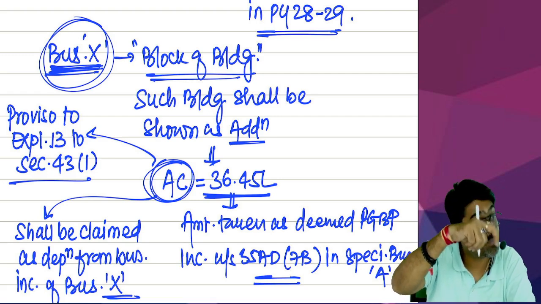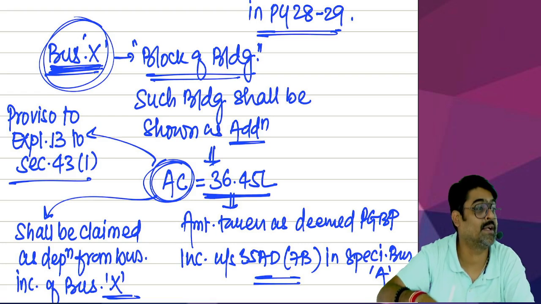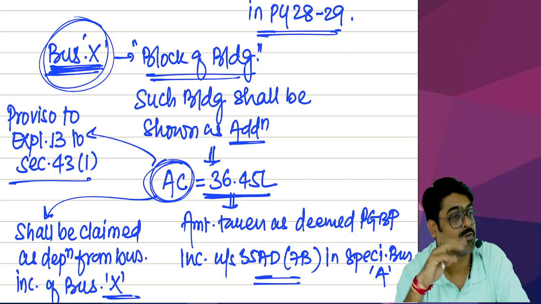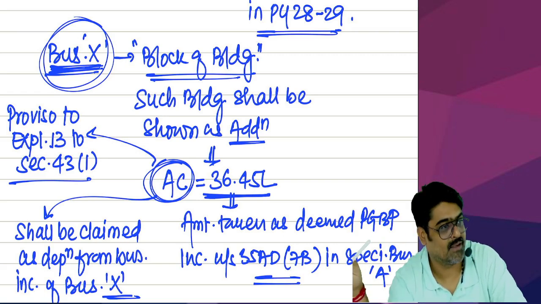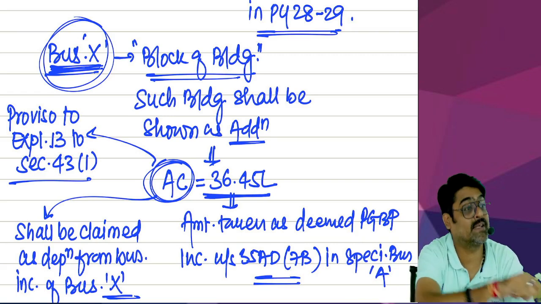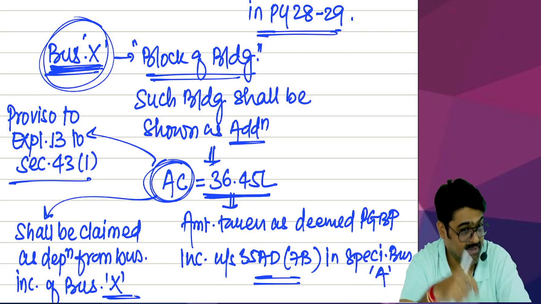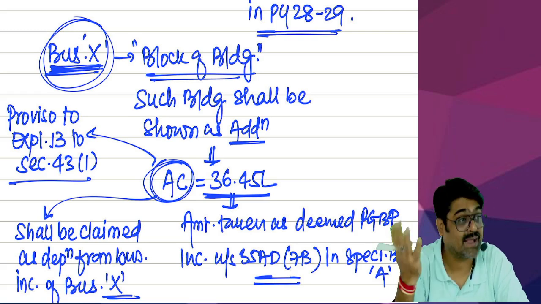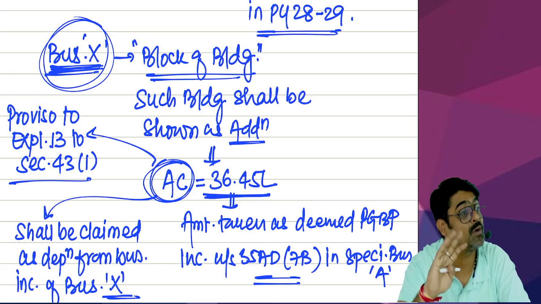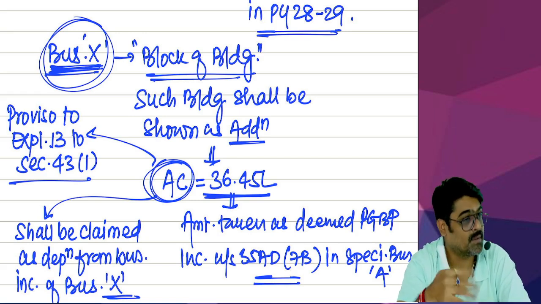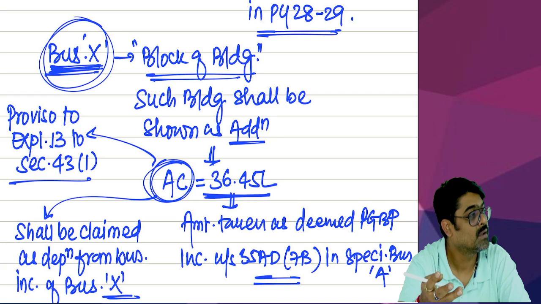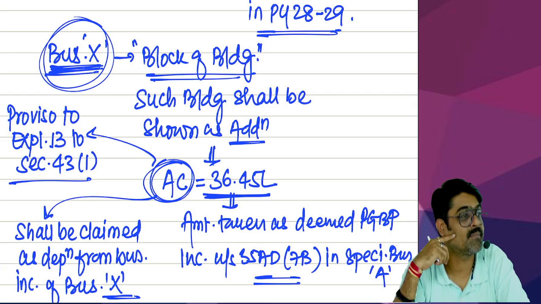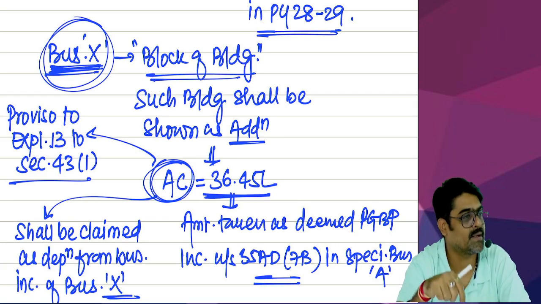So explanation 13 says something else, but the proviso to that explanation says that in this case the cost of the asset will not be its actual cost, but actual cost minus the depreciation for the period for which the asset was used for specified business, which is already considered as deemed PGBP income in your hands, will now be treated as actual cost here.